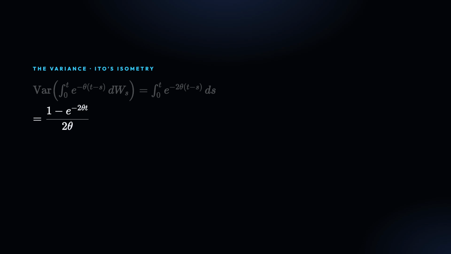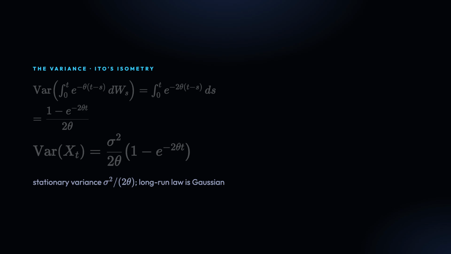The integral from 0 to t of e to the minus 2 theta u du equals (1 minus e to the minus 2 theta t) over 2 theta. Carry out the integral. The variance of x_t is sigma squared over 2 theta times (1 minus e to the minus 2 theta t). As t goes to infinity, that tends to sigma squared over 2 theta. That is the stationary variance. The process is Gaussian, so the long-run law is normal with mean mu and that variance.